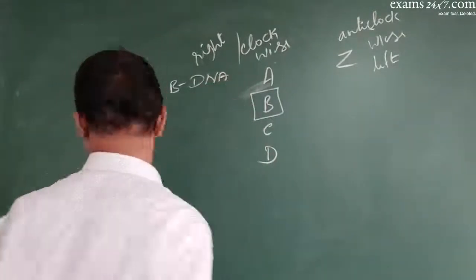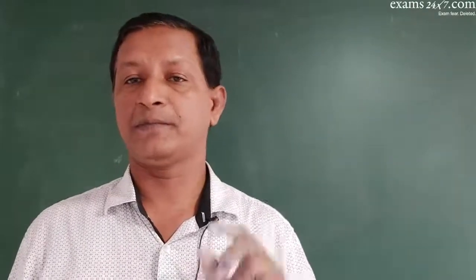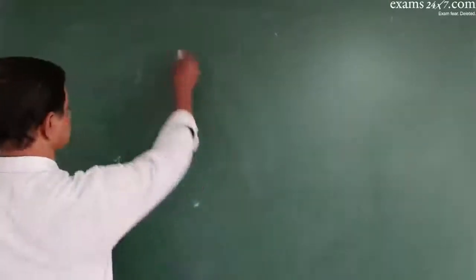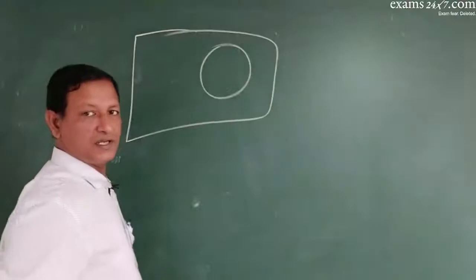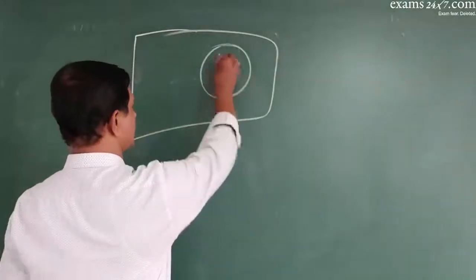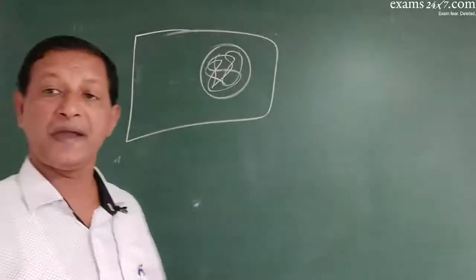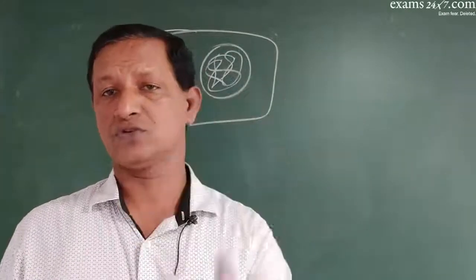Please remember this. So now it is clear that the DNA molecule is a long thread. Imagine this is a cell, this is a nucleus. In this tiny nucleus, the long threads of DNA have to be packed. Imagine our own case. In each of our cells there will be 46 chromosomes.